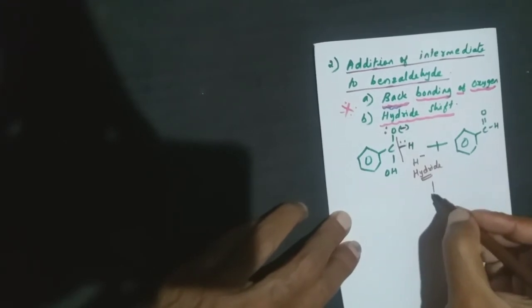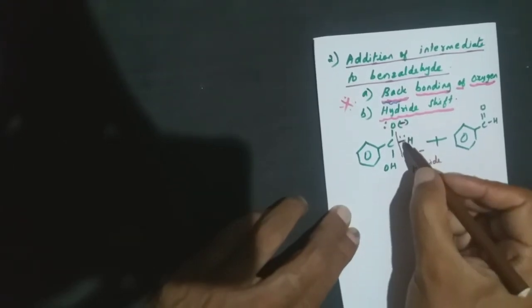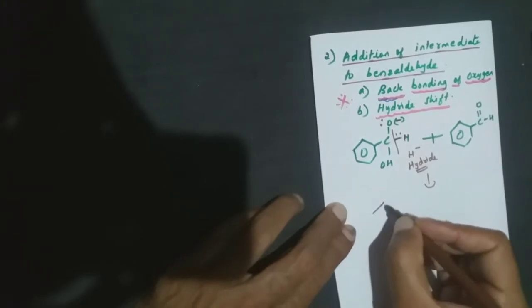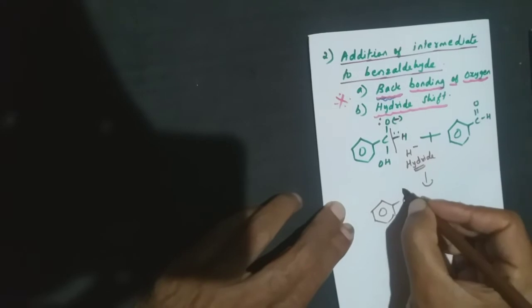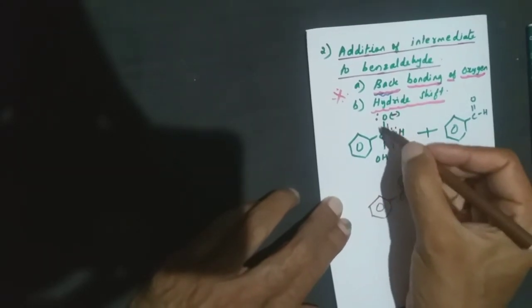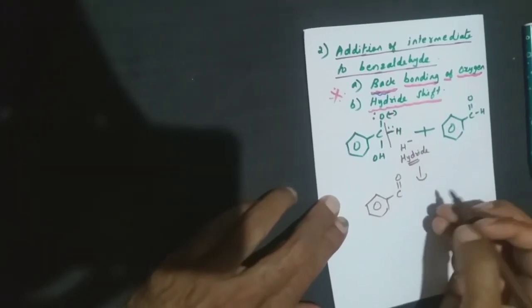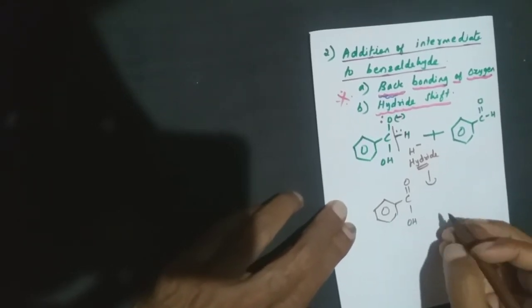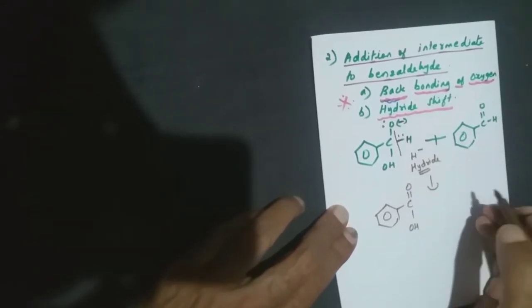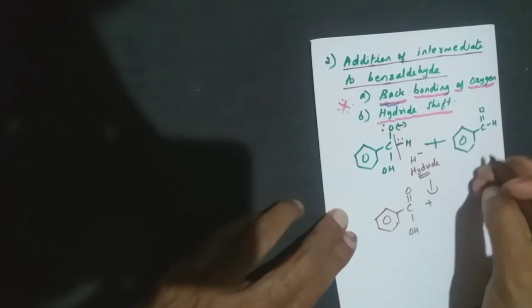So what is the product now? Now H is out. So the product will be, here I can write, C double bond O, that is after back bonding has taken place. So C double bond O will be here and here I will get OH. This H will move away. So where will the H go?